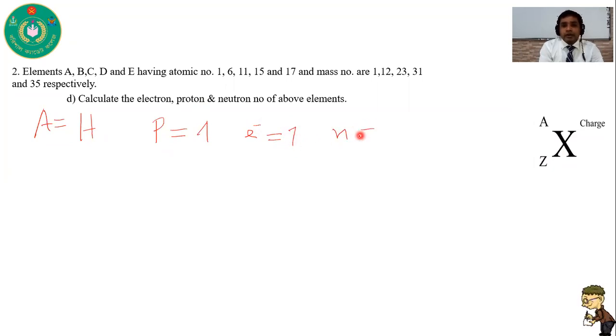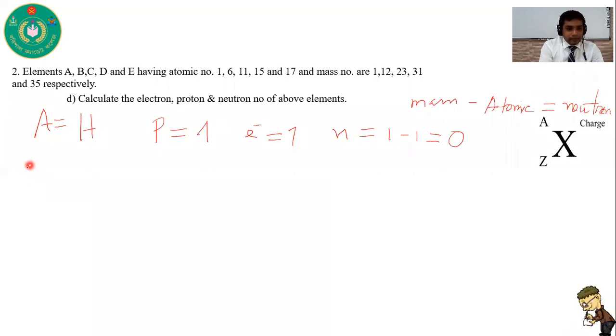And its neutron number? How can we find out the neutron number? Mass number minus atomic number, or proton number, is called the neutron number. So the neutron number is 1 minus 1 equal to 0. So for A, this is hydrogen: its atomic number is 1, so its proton number is 1, electron number is 1, and neutron number is 1 minus 1 equal to 0.